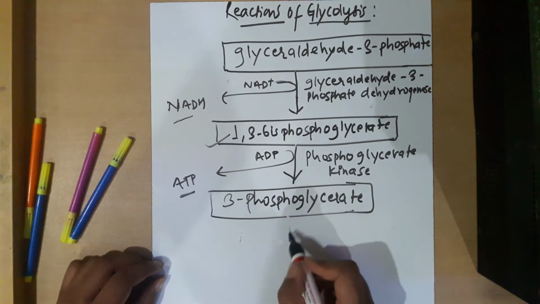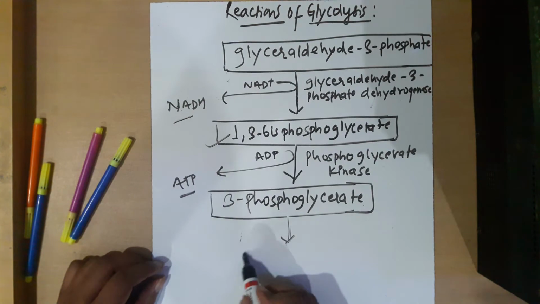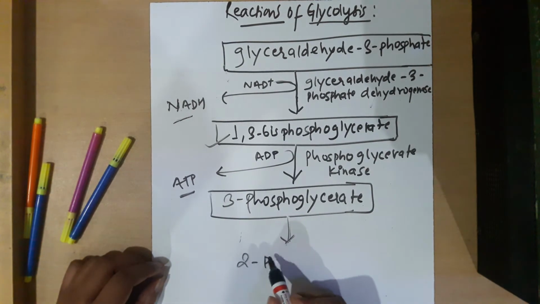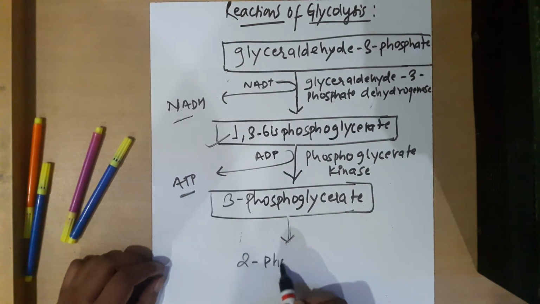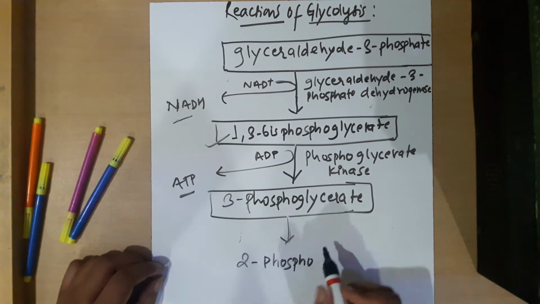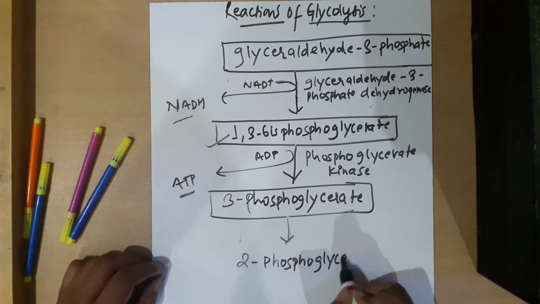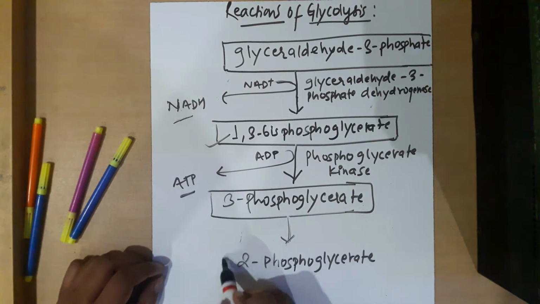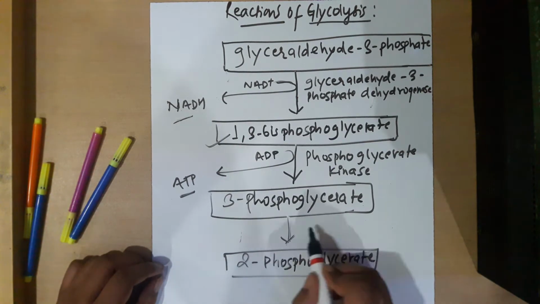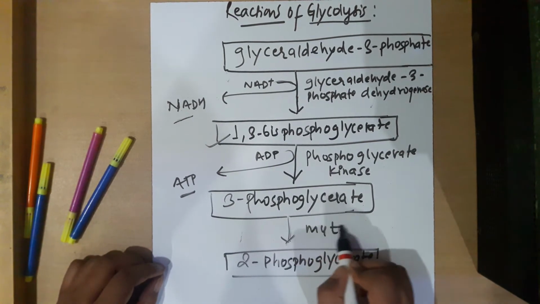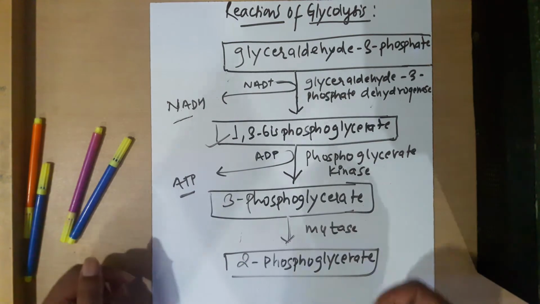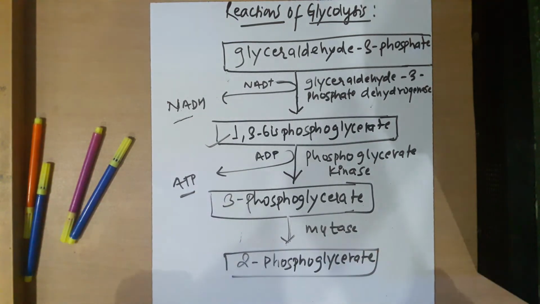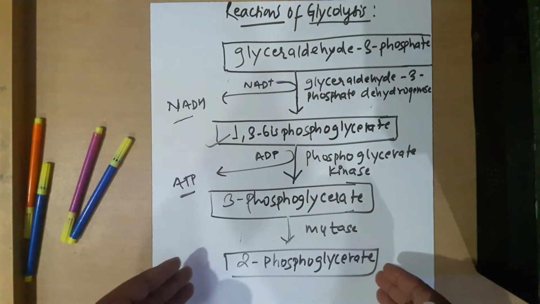Now 3-phosphoglycerate is converted into 2-phosphoglycerate with the help of the enzyme mutase. And as I told in the previous video, in the exam sheet you should make a figure or table and write all the steps.